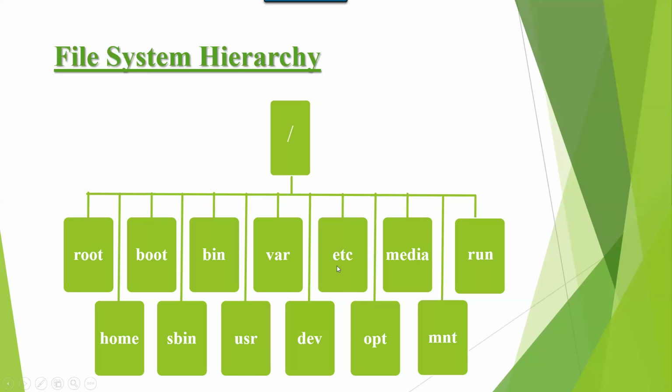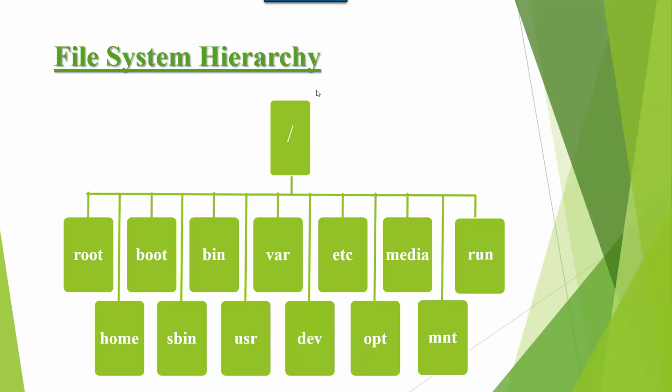etc contains configuration files. System configuration files are stored under etc. OPT contains optional applications, applications which we install manually. They are not compulsory to install. If we want, we install them manually. That type of applications are stored under OPT. Media contains external devices information, external hard disk, external DVD writers, removable devices information.